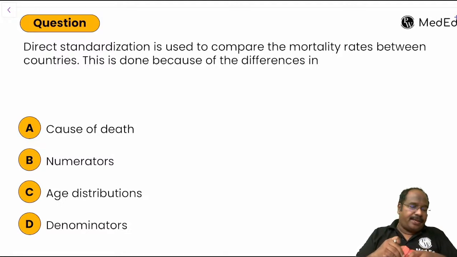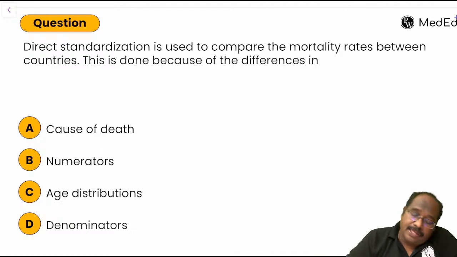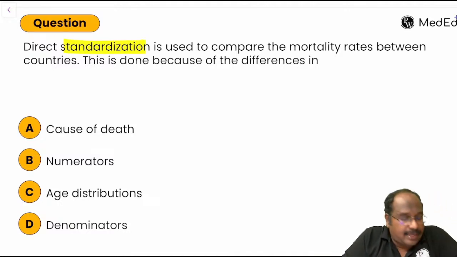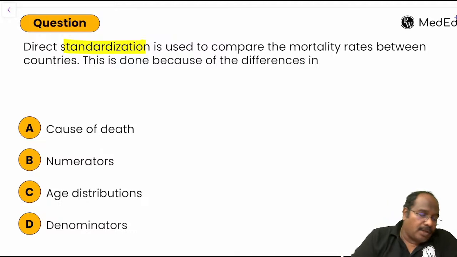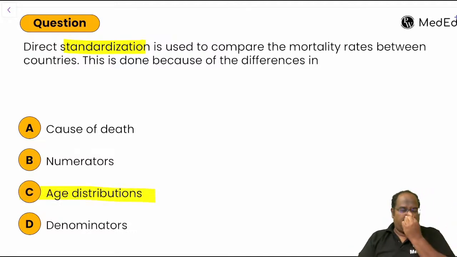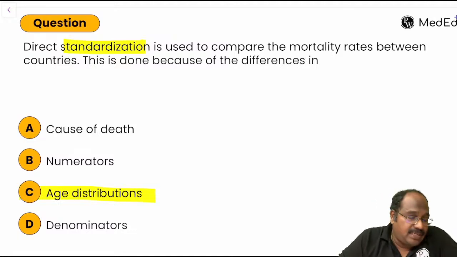Crude rates we cannot compare, guys. That's why we do standardization. Direct standardization is used to compare the mortality rates between countries. What is the purpose? Because of difference in what? Difference in age distribution. We cannot compare crude rates because of difference in age distribution.